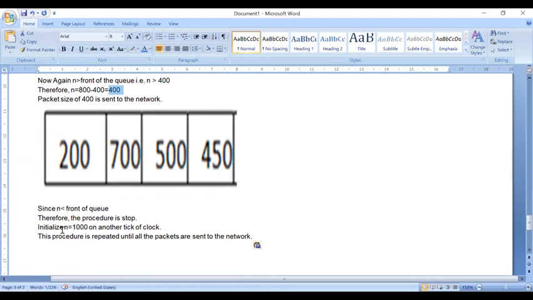The initialized n value was 1,000, so after one clock cycle, I can repeat the process once again. Once the packet moves towards your network, only then can I send the next packet inside. So this is the way of sending the packets from your source to the destination side. So this is all about the leaky bucket algorithm, the concept behind the leaky bucket algorithm.